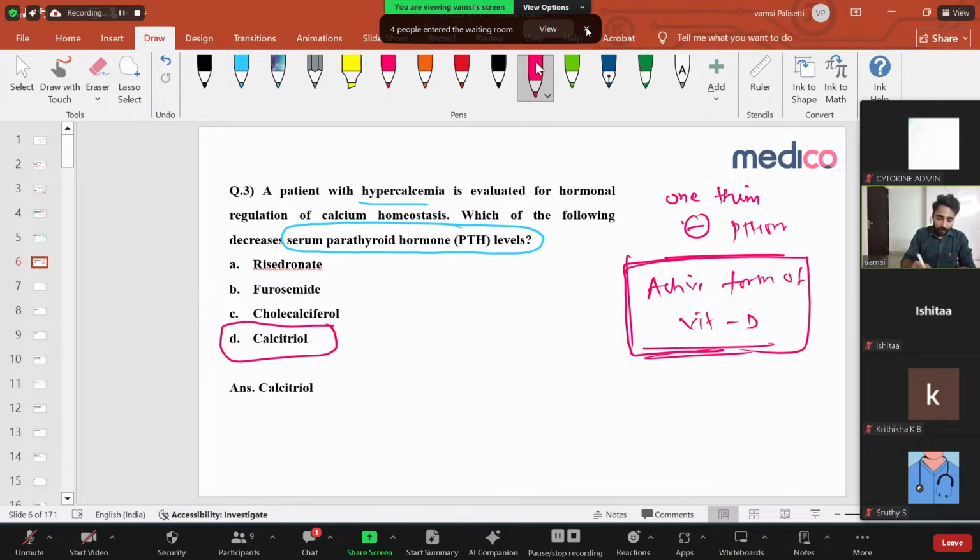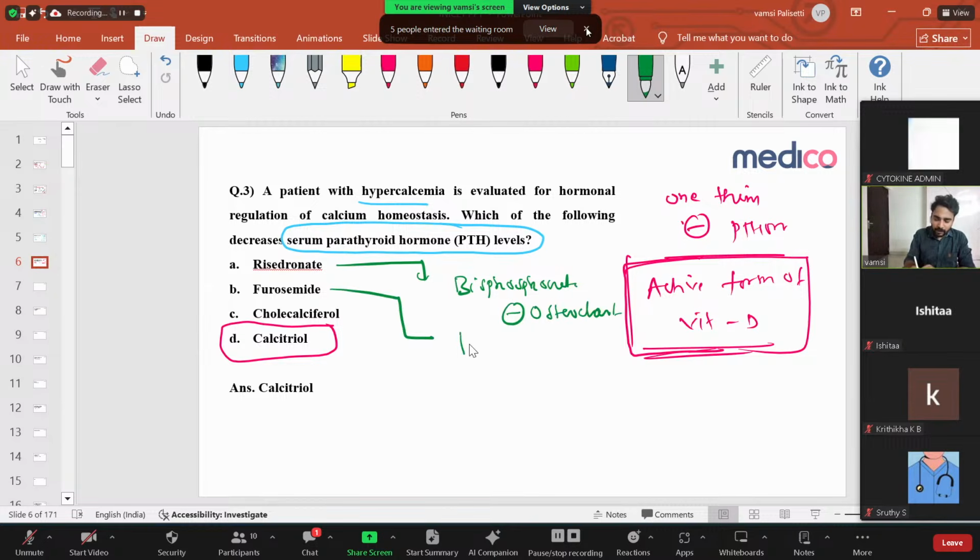See the other options. What is risedronate? Risedronate is a bisphosphonate. So what is it doing? It is not doing anything to the parathyroid gland. It is inhibiting the osteoclast, so it is not related to our question. Simple. And next is furosemide. You know what furosemide is? It's a loop diuretic.